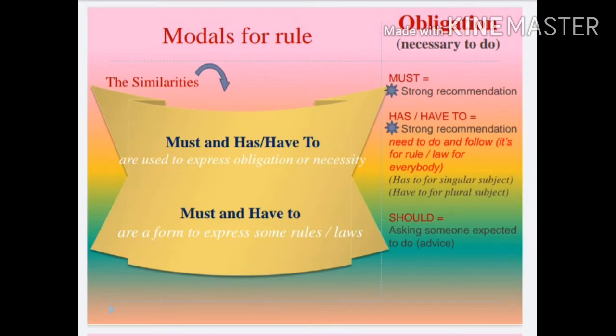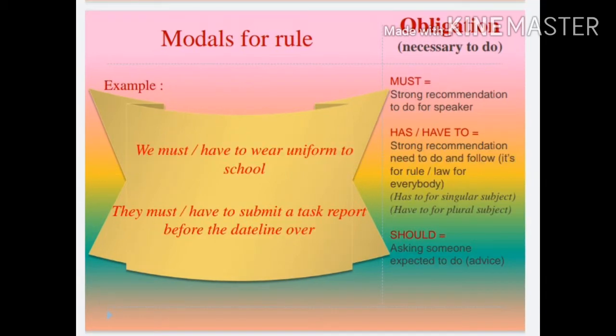The similarities of using must or has or have to are used to express obligations or necessity. Must and have to also have a similarity in that they express some rules or laws. These are examples of the similarities of must or have to used in sentences. Number 1.